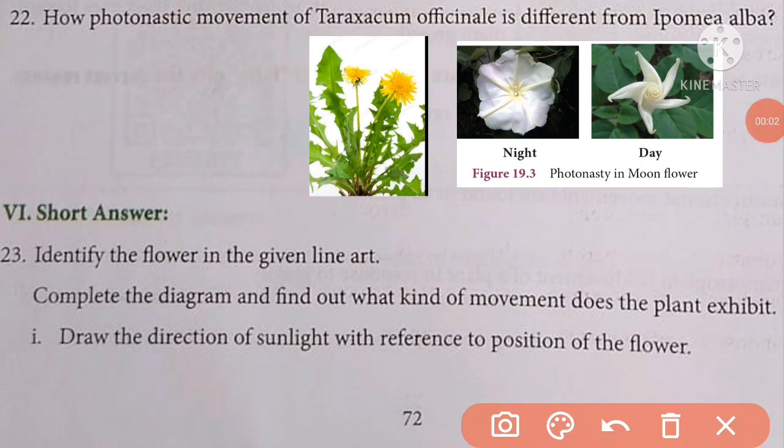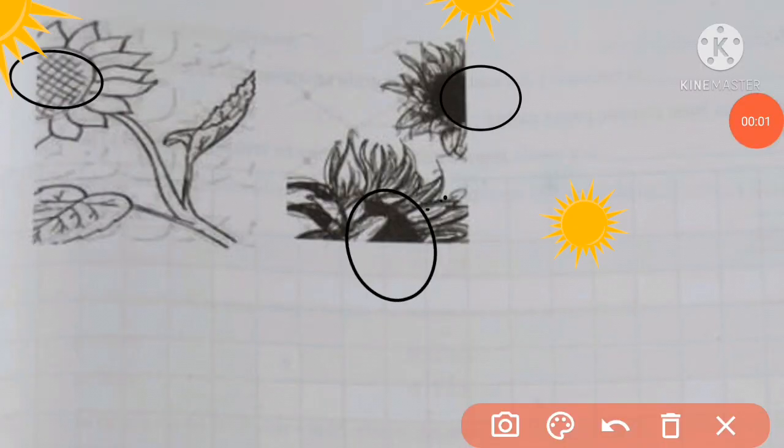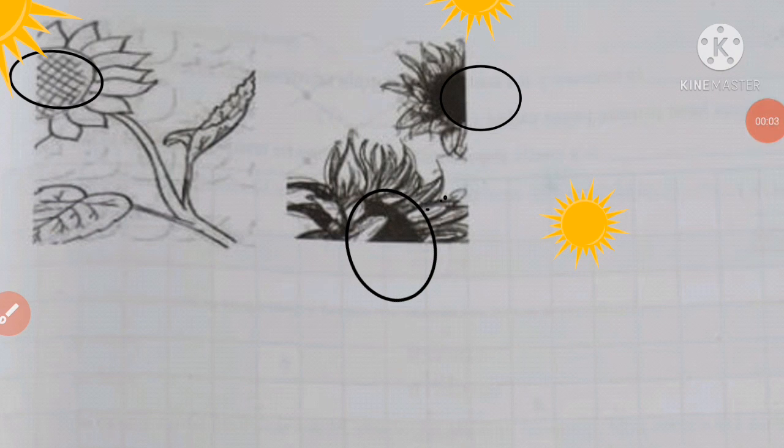Short answer. Identify the flower in the given line art. Complete the diagram and find out what kind of movement the plant exhibits. Draw the direction of sunlight with reference to the position of the flower. Draw and complete this diagram. In this diagram, the plant exhibits phototropism, that is movement of a plant part towards sunlight.